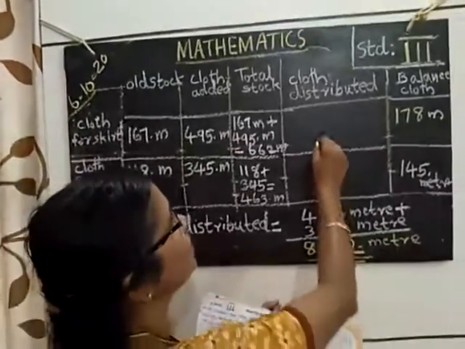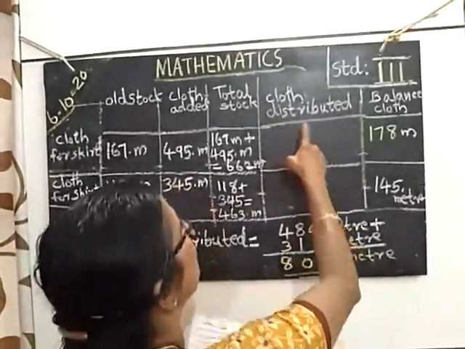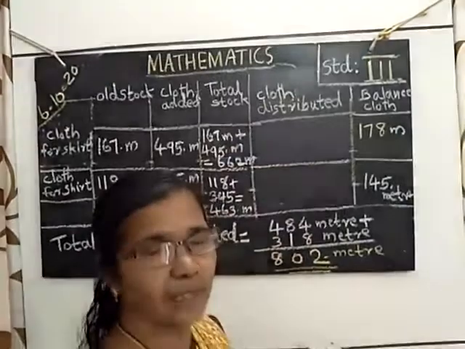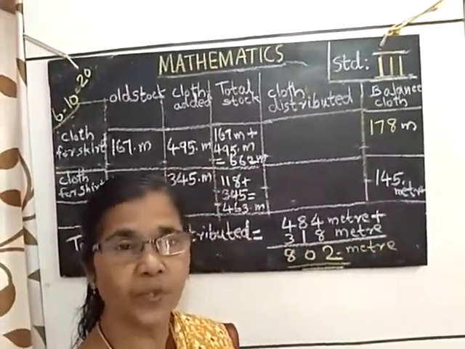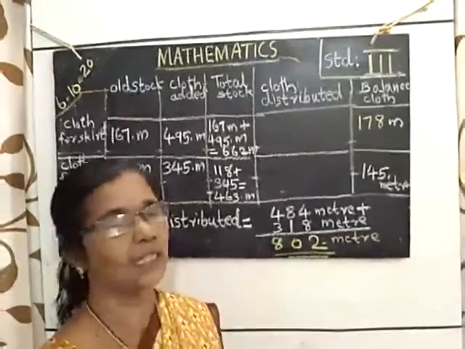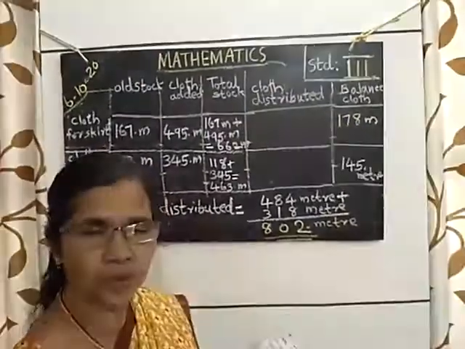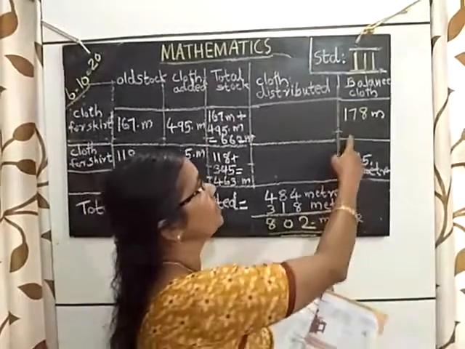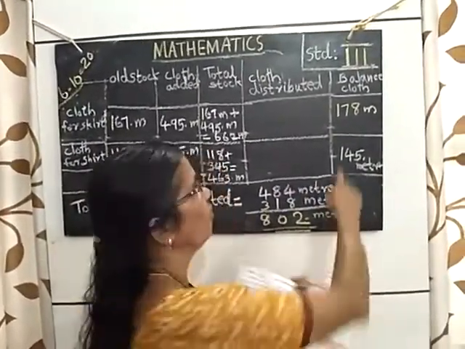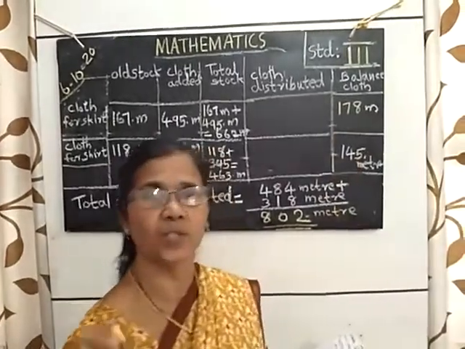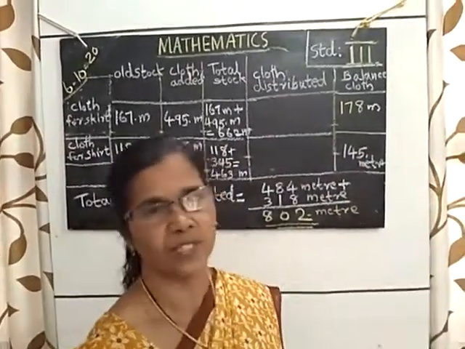Then this column is blank. Cloth distributed. After that the clothes were distributed to children, those who asked and wanted. Then after distribution, how much cloth was left? 178 meters of cloth material was left.